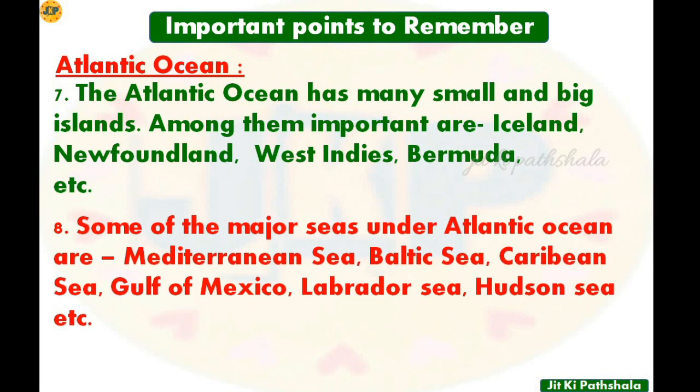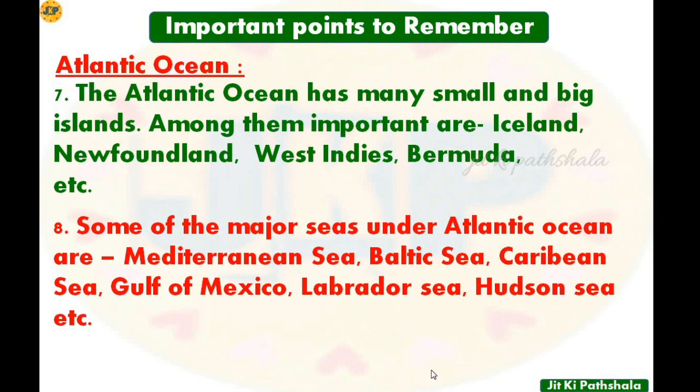Let's see point number 8. Some of the major seas under the Atlantic Ocean are the Mediterranean Sea, Baltic Sea, Caribbean Sea, Gulf of Mexico, Labrador Sea, Hudson Sea, etc. So at least some of the seas you have to remember which are present in the Atlantic Ocean.